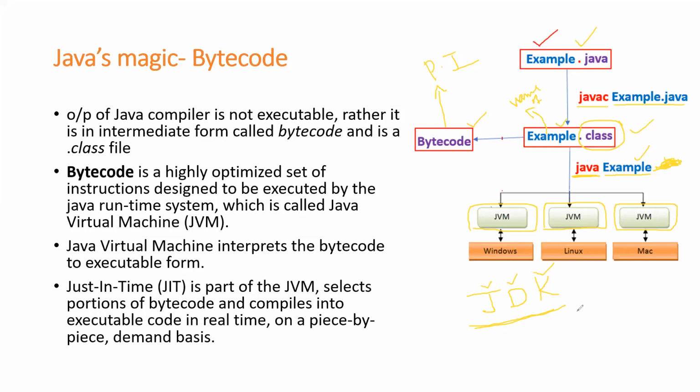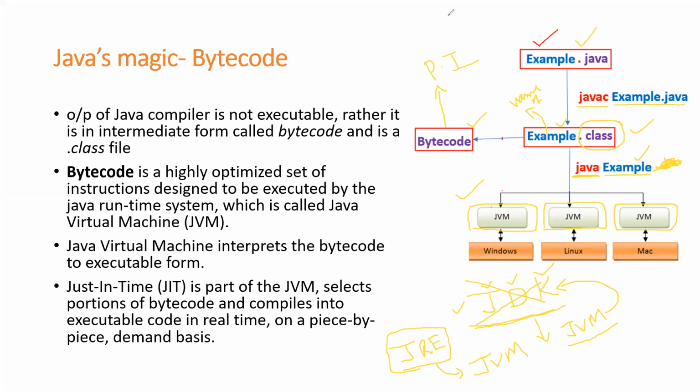So when you install this JDK, the JVM will be installed automatically as a part of the JDK installation. In case you're not interested in installing the JDK and you want to install only the JVM, in such a case you can install a package called JRE. JRE stands for Java Runtime Environment. This JRE is nothing but your JVM. So like this, you can install your JVM.